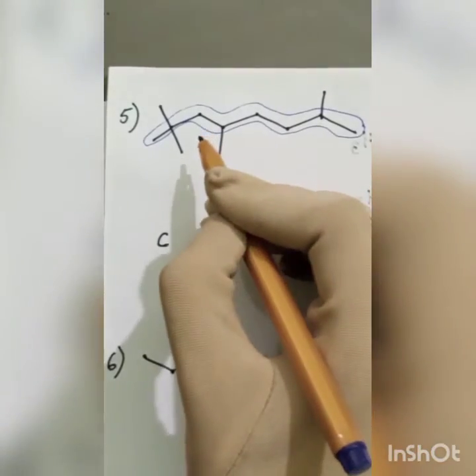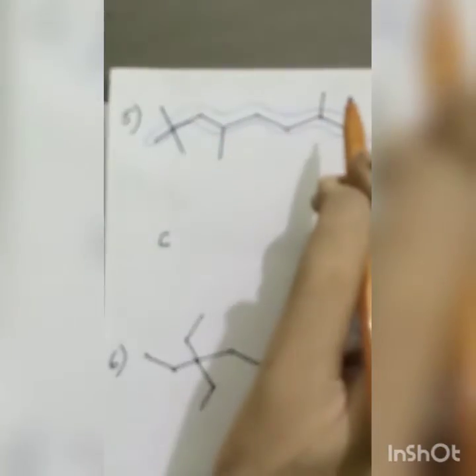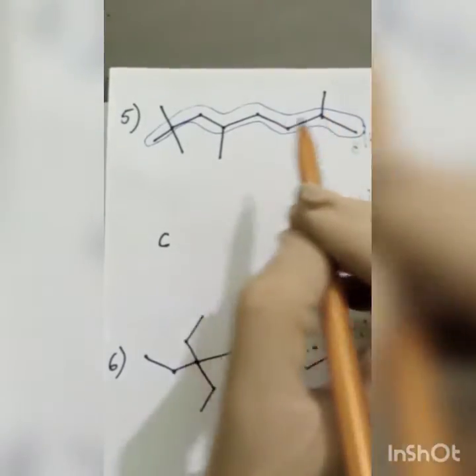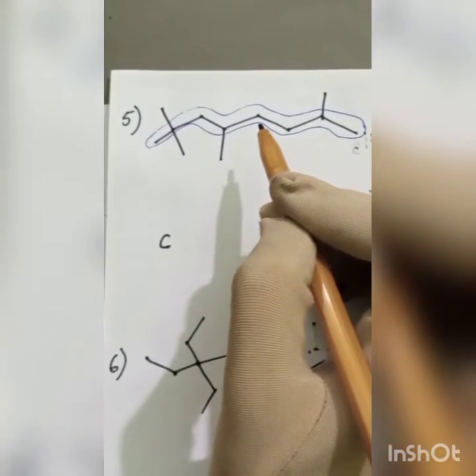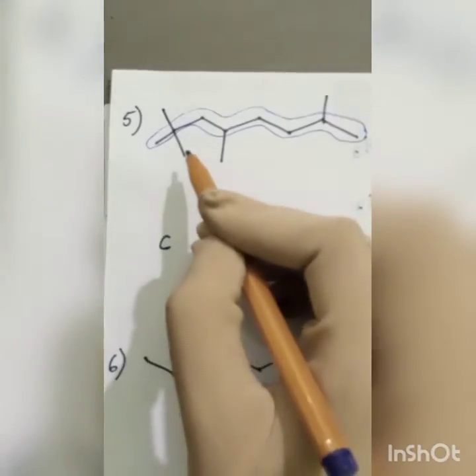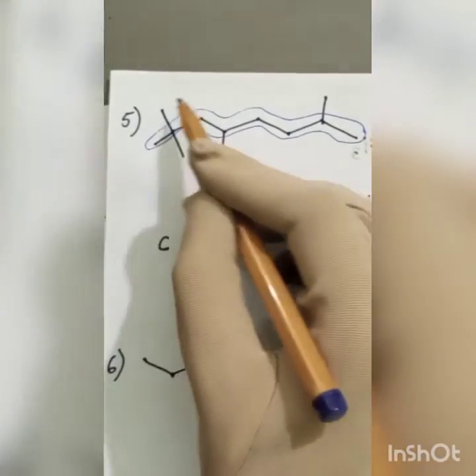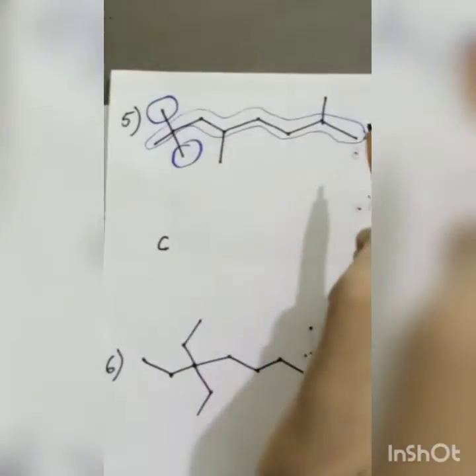Now I have to number. From where should I start my numbering? Because on both of these ends there are branches. So I will choose that side for numbering which has the higher number of branches. This part will have 2 branches, 1, 2, and the other has only 1 branch.